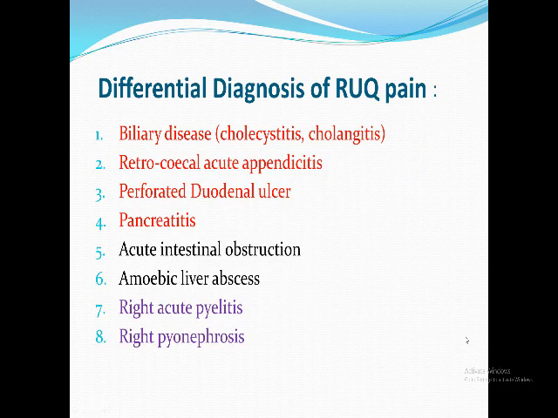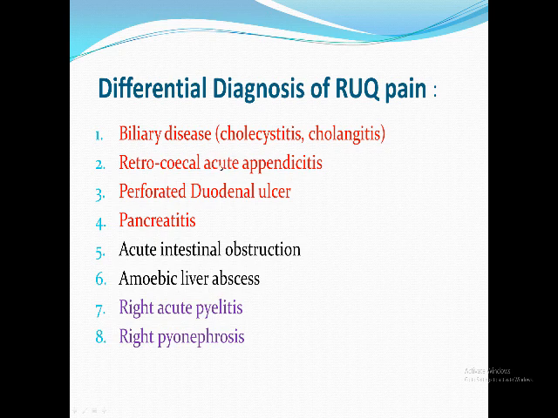After the clinical picture, I have to remind you of the differential diagnosis. What's the differential diagnosis of a patient having pain in the right upper quadrant? This pain might be related to the GIT, or it might be related to the urinary system. The GIT causes might be biliary pain, either cholecystitis or cholangitis, or even liver abscess.